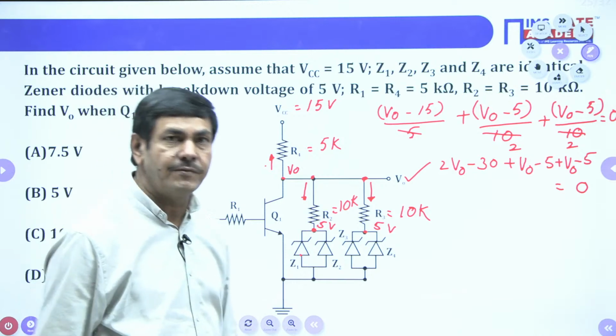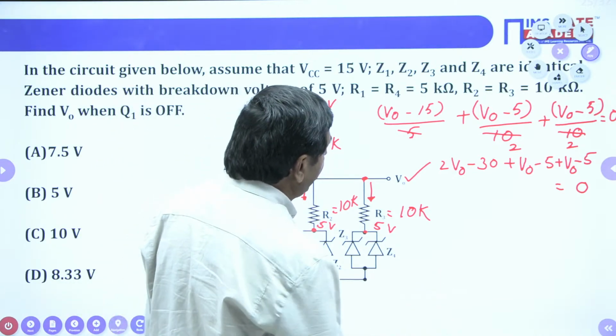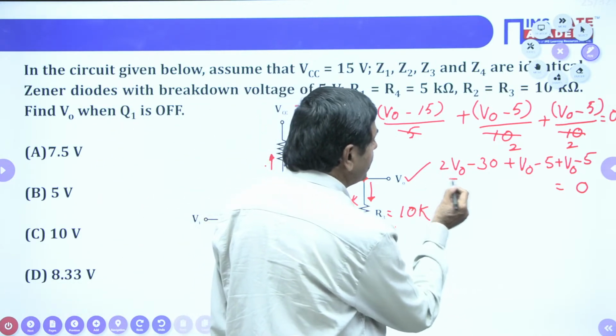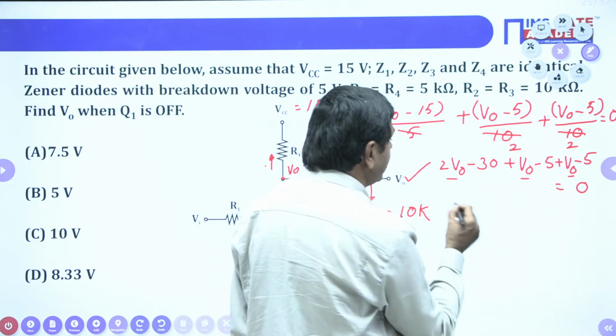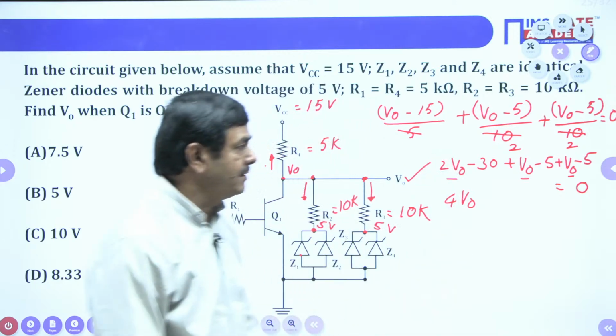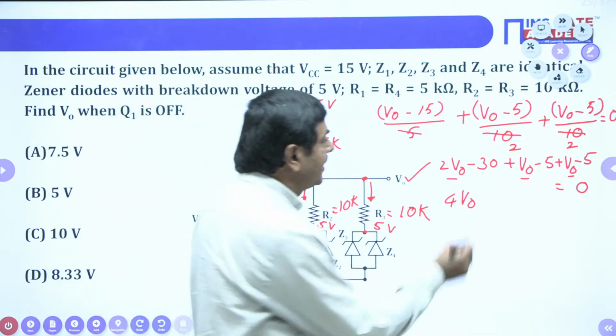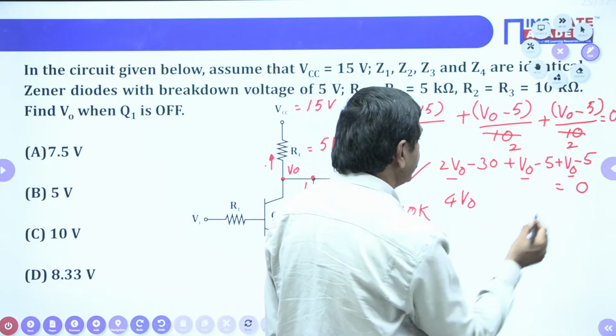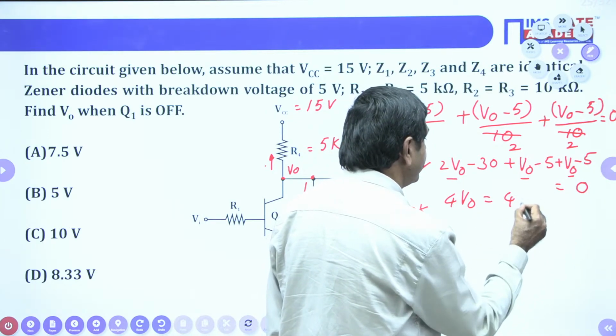That is the equation we formed. Adding 2 V naught plus V naught plus V naught, 4 V naught is available. My aim is to find V naught only. For the constants, minus 30 minus 5 minus 5 gives minus 40, so 4 V naught equals 40.